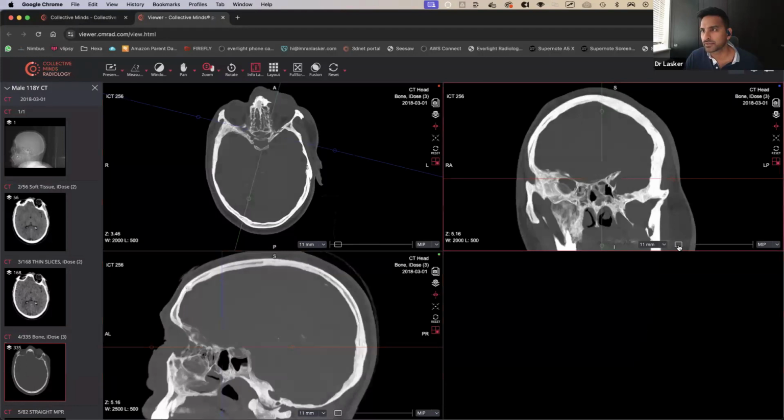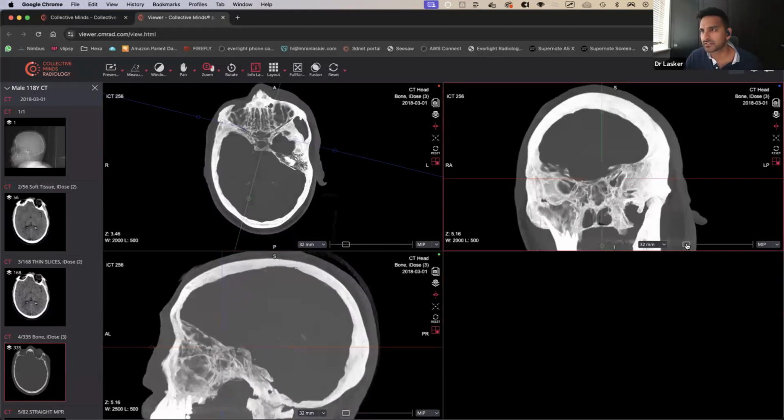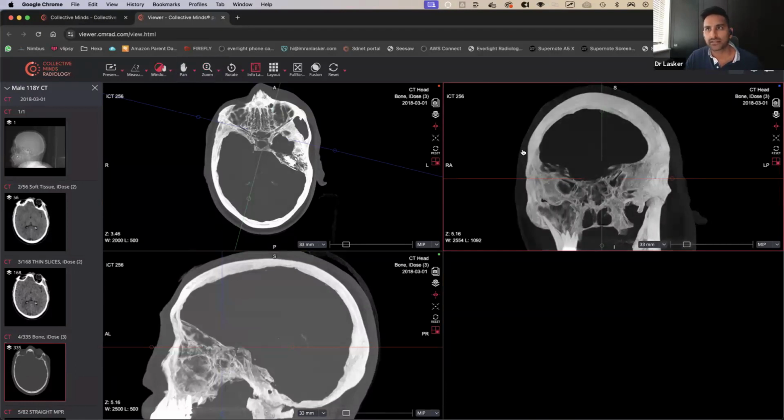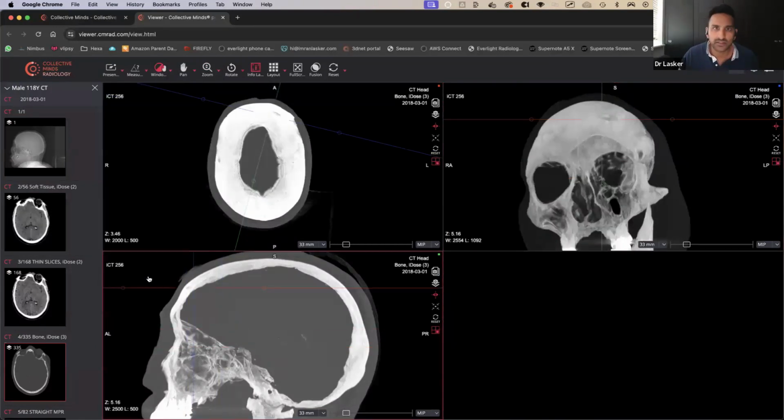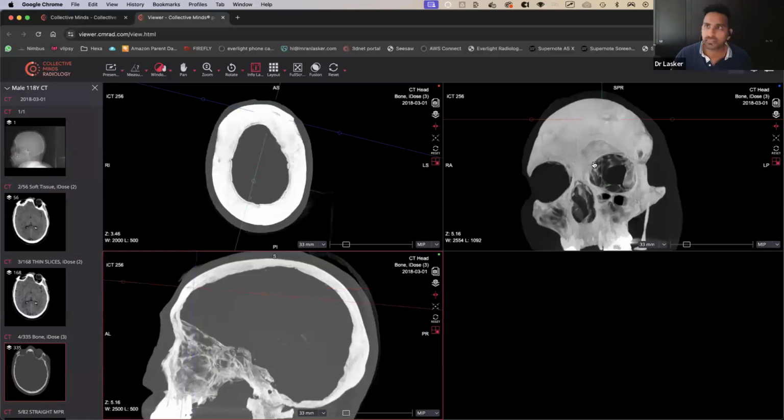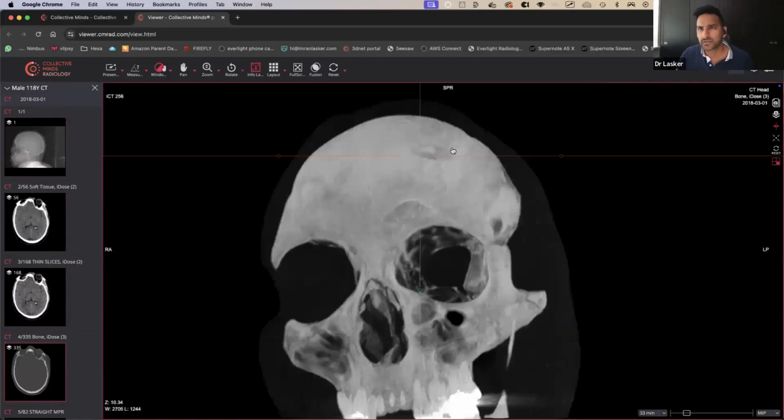So go to MIP and go to like 30, 40, something like that. Then you window it a bit like this and come forwards, forwards, forwards. Then you come to the area that we're looking at and angle it a bit. Can you see that? There's a dip right there. So they've actually been stabbed in the head. Someone came in and was attacking them. They must have had a bit of an altercation.